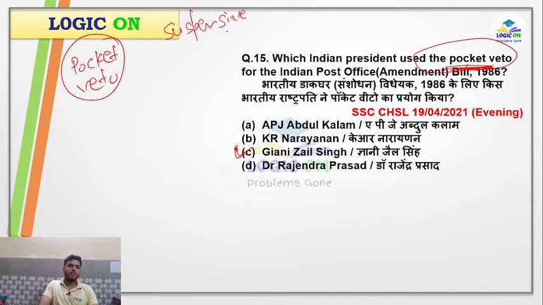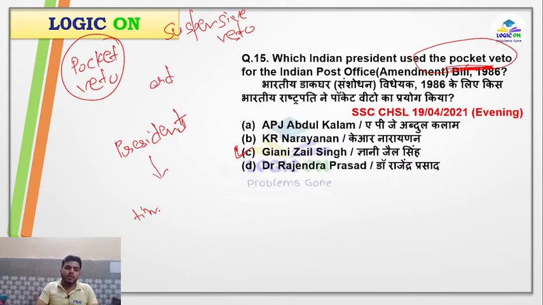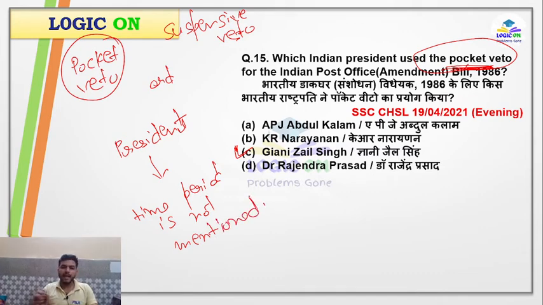Suspensive veto. Just take as an assumption that whenever a bill is passed by the parliament, it is sent to the president for his approval. But in our constitution, most probably regarding the ordinary bills, a proper time period is not mentioned, within which the president has to give his approval.